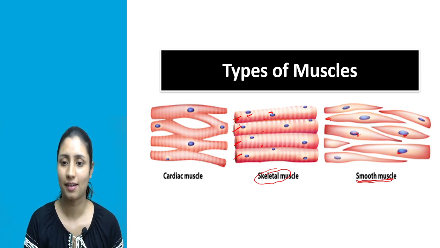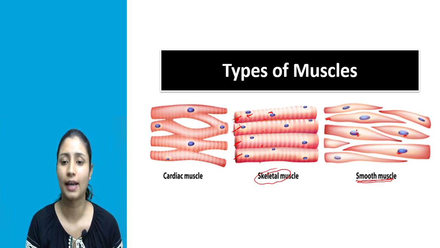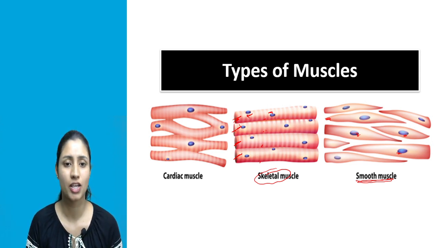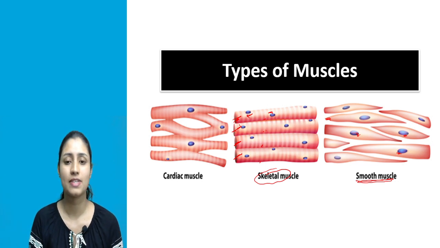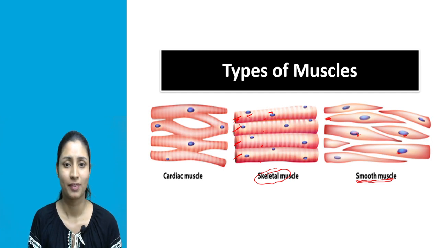Then the next characteristic: visceral muscle cells do not have alternate dark and light color bands. Look at the structure here. There are no alternate dark and light color bands, meaning on the visceral muscle cell there are no striations. Just because these visceral muscle cells do not have any striation, they are known as smooth muscle cells. Why are visceral muscles known as smooth muscle? It is because they do not have striation. That's why they are also known as smooth muscle.